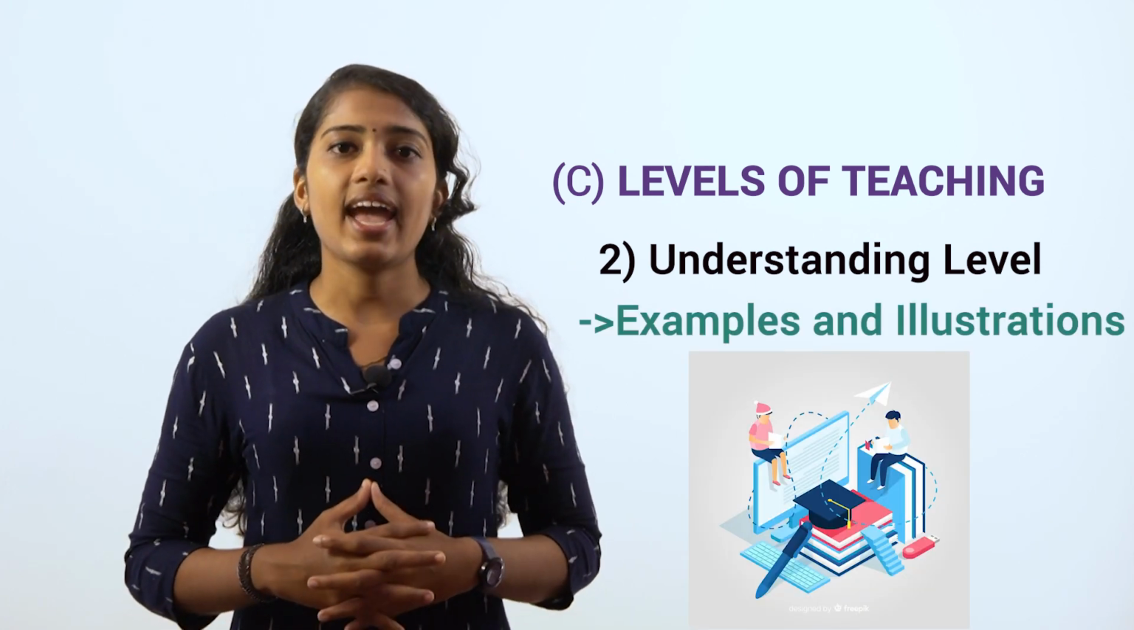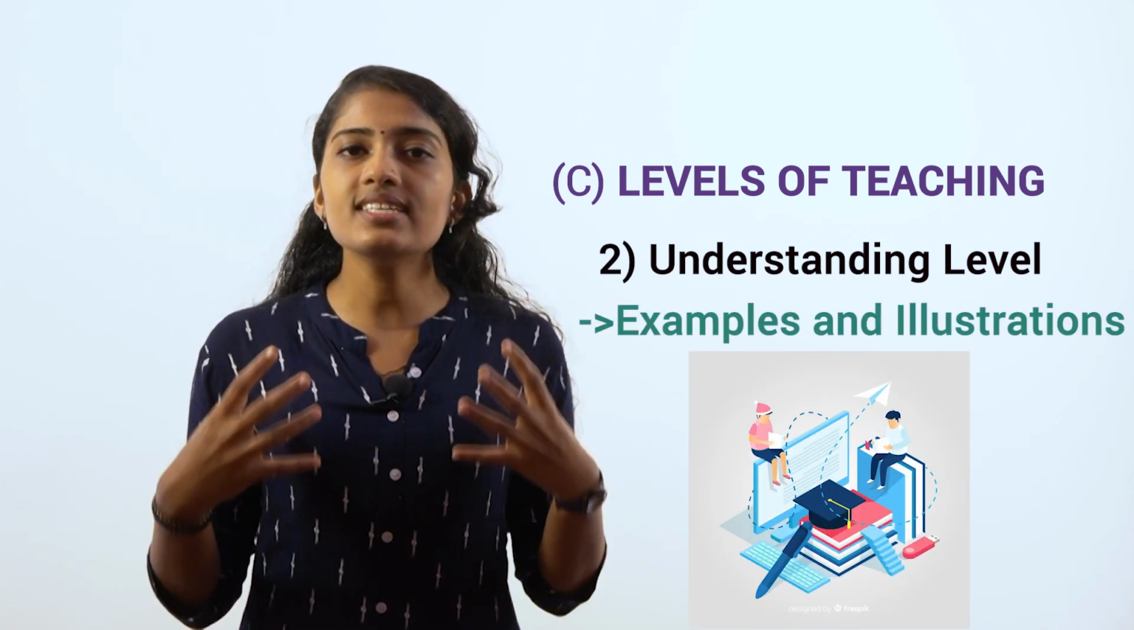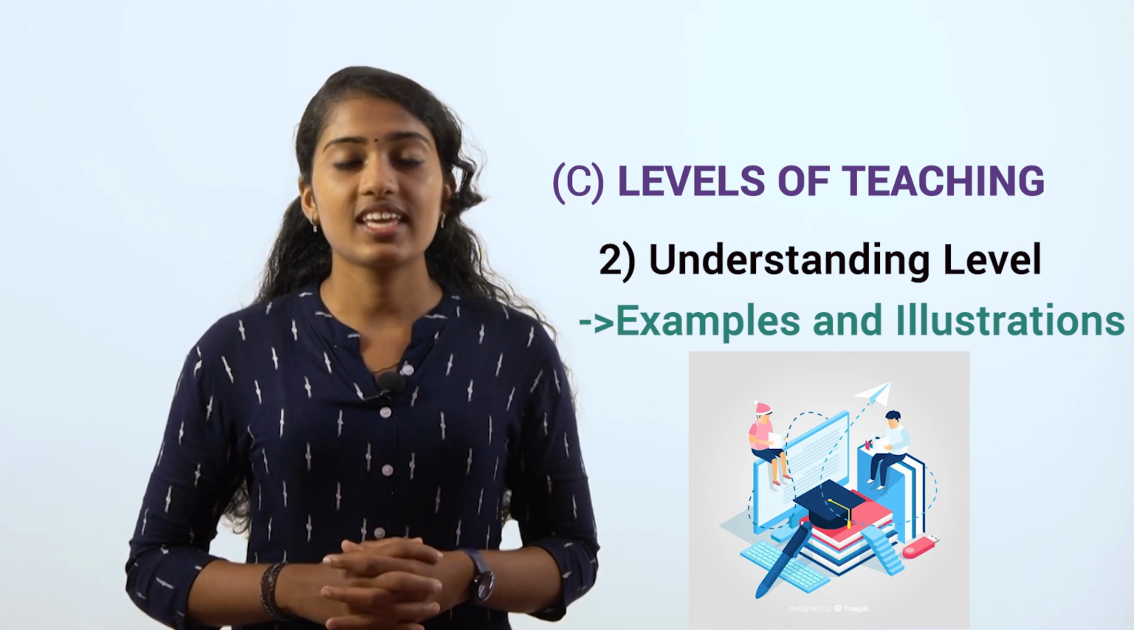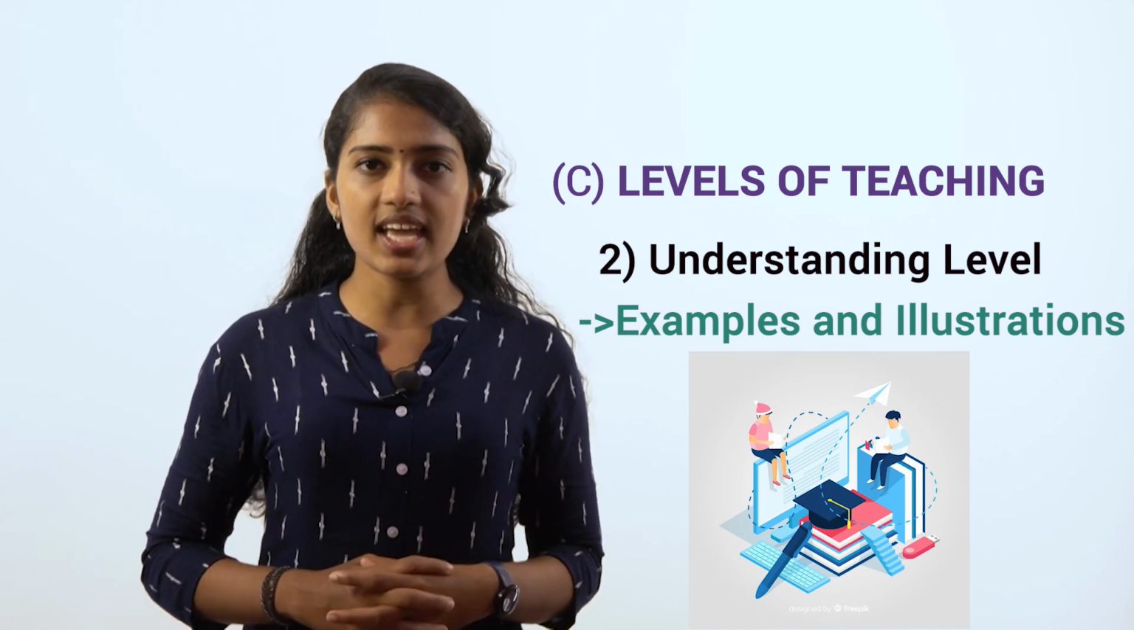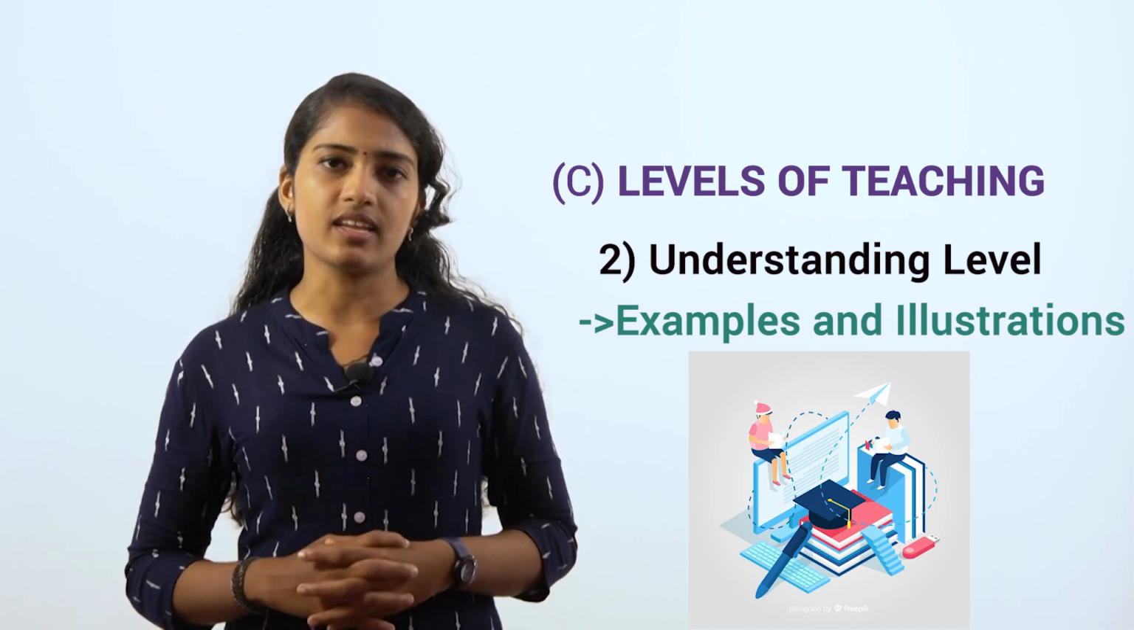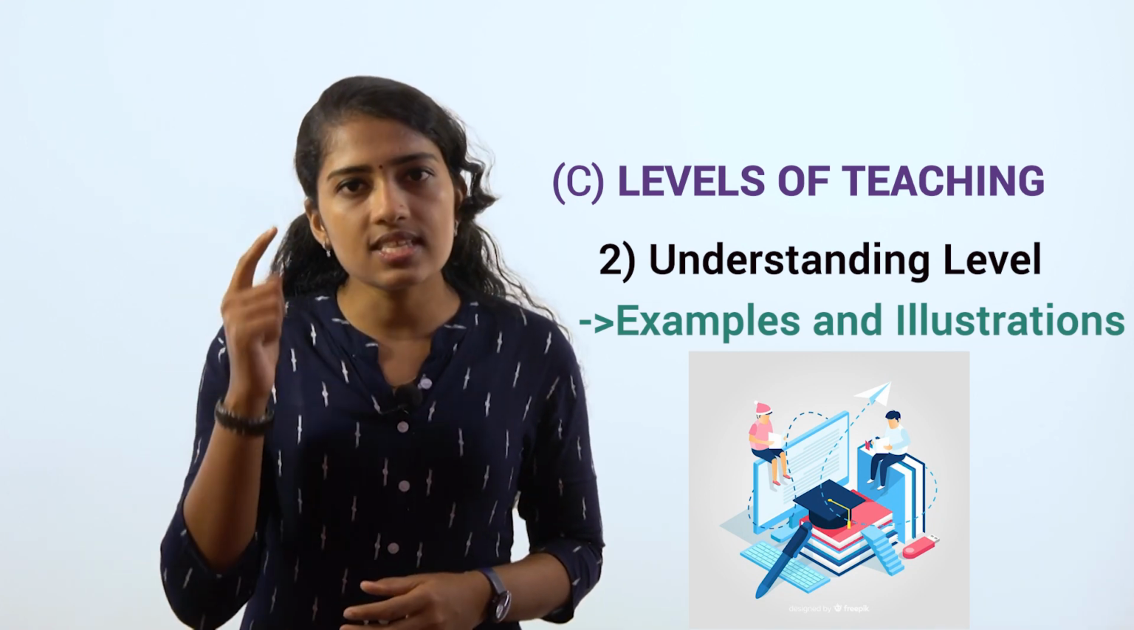The next level is the understanding level. The understanding level is just the opposite of the memory level in principle. Here, the teacher explains each concept with the help of examples and illustrations and makes the learner understand what they are learning. Here, the learner is expected to think and understand what they are learning. So, a thinking process is involved here.